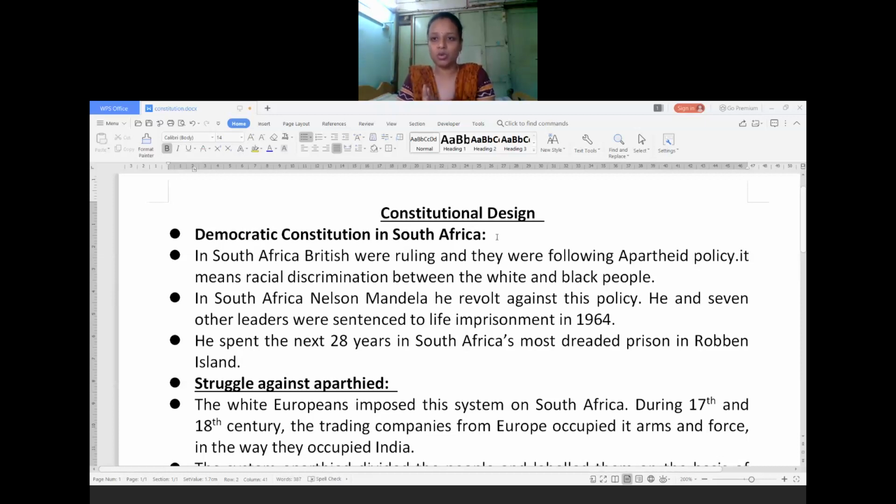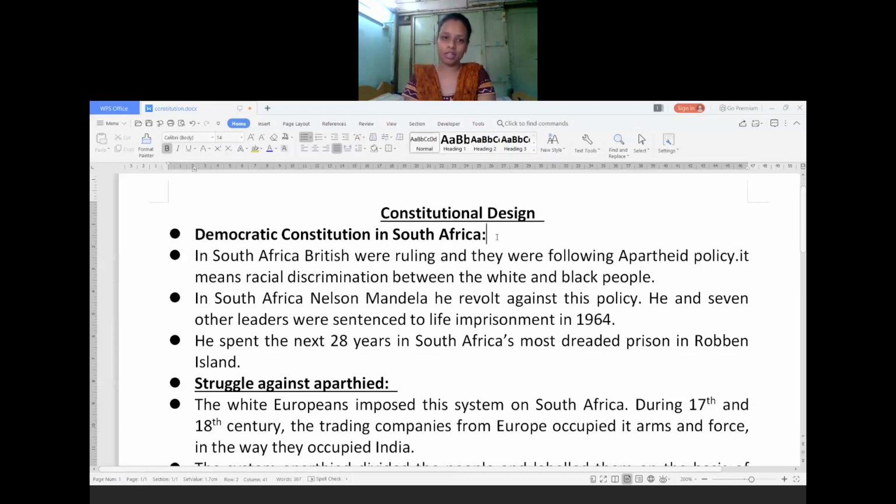So how was our Constitution made, and who were the members? Two case studies are given in this chapter: one is about South Africa and the other is India. These two countries were under the control of the Britishers. When decolonization took place and they got their freedom, the constitution was written to unify the people and gather them under one law.